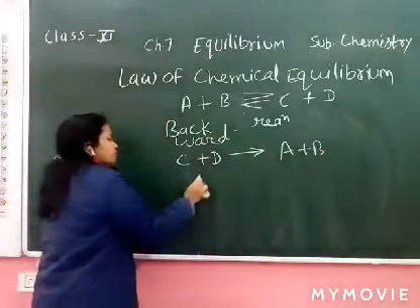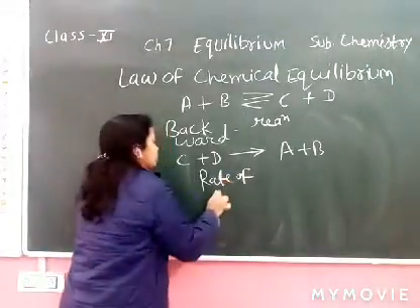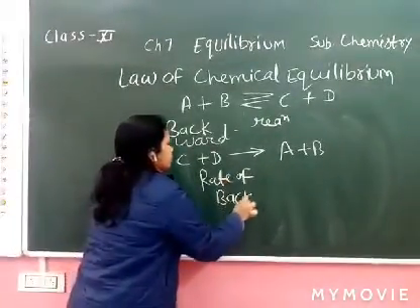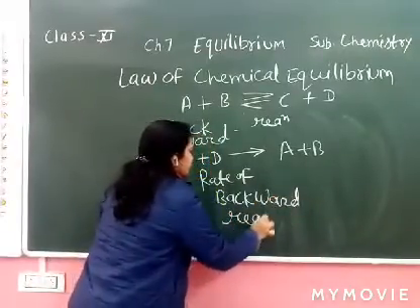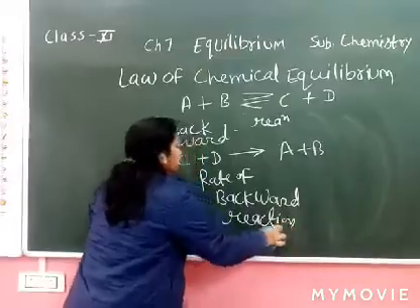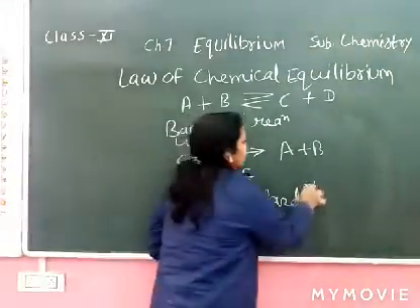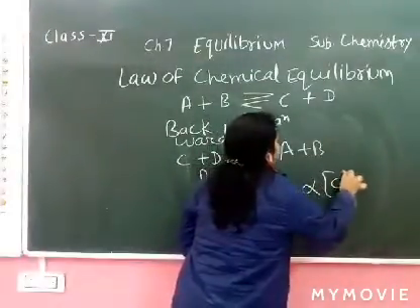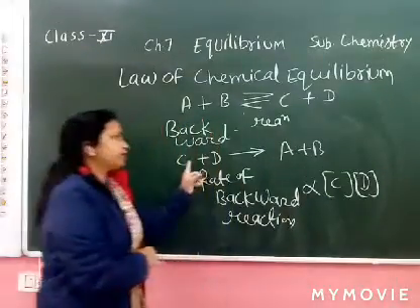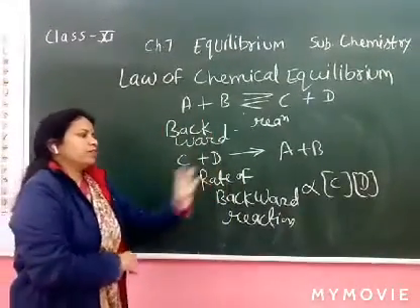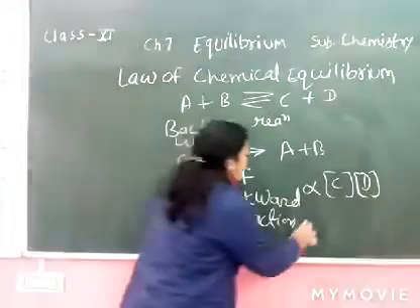So rate of backward reaction is directly proportional to the molar concentration of the reactants, now the reactants are C plus D. So how to write?